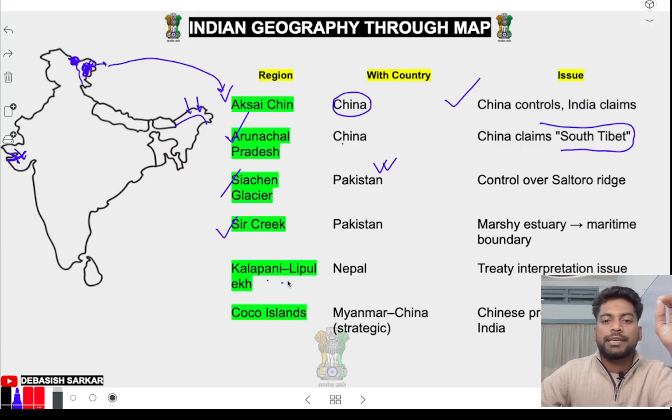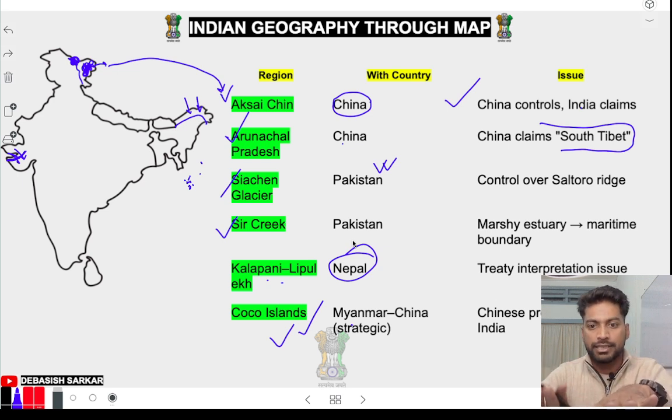Okay, Kalapani, Lipu Lake, Nepal. Coco Island, Myanmar. Myanmar was on this side, and Coco Island is somewhere here. Coco Island is close to the Andaman and Nicobar Islands. So we also have some tension with Myanmar. Okay, let's go.